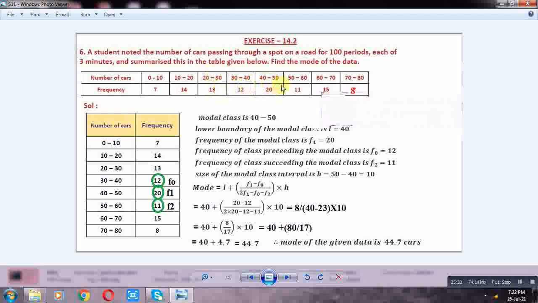Okay, highest frequency class 40-50. So this is the modal class. So the frequency of the modal class F1 is equal to 20.